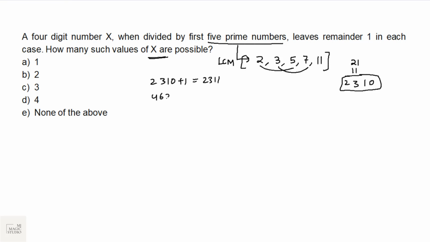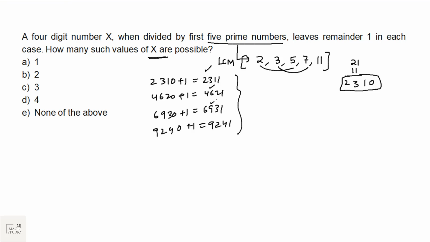Second number is double of this, 4620 plus 1, 4621. Then again we add up 6930 plus 1, 6931, and 2310 into 4 is 9240 plus 1, that is 9241. And if I add up 2310, it will be a 5-digit number. So 4 possible values of x are possible, which when divided by 2, 3, 5, 7 or 11 will leave remainder 1 in each case. Option D fits in.